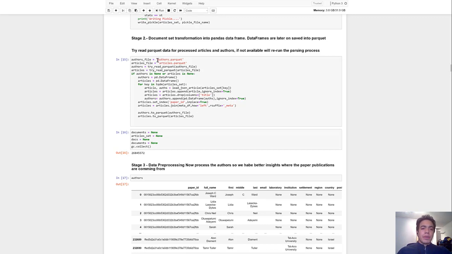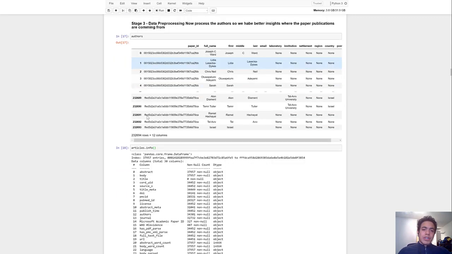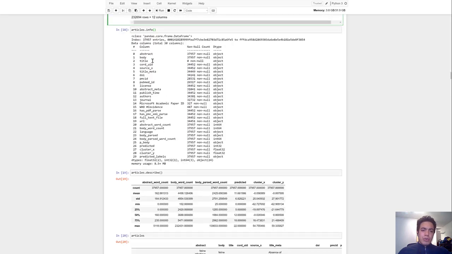On the first stage, we decided to process the authors of the articles. The key questions were how many authors were participating in this project, from which countries were these authors writing, and what was the amount of information these authors were contributing to. So as you can see here, we have now the extracted data frame of authors and the general information over this data frame. We can see that over 37,957 records were extracted from this dataset.